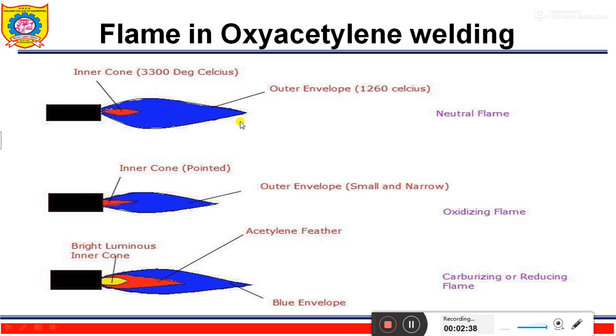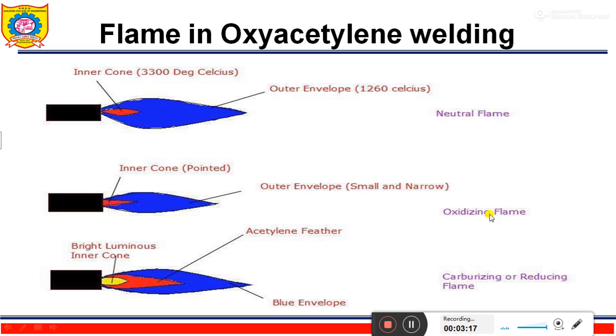The flame has a nicely defined inner cone which is light blue in color and surrounded by an outer flame. The flame is called a neutral flame because it does not cause any chemical change in the molten metal and hence will not oxidize or carburize the metal. A neutral flame is mostly used for the welding of mild steel, aluminum, copper, cast iron and steel. These are the uses of the neutral flame.